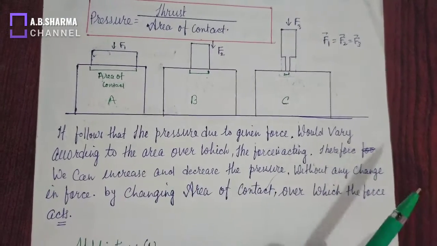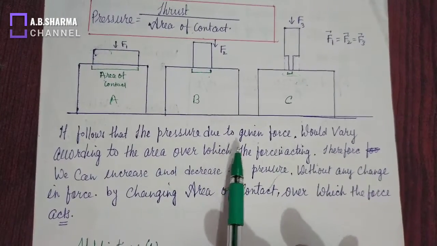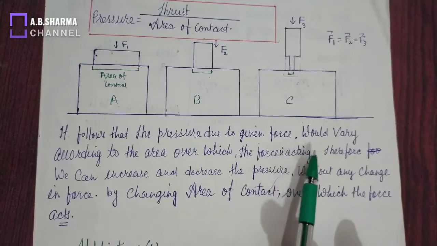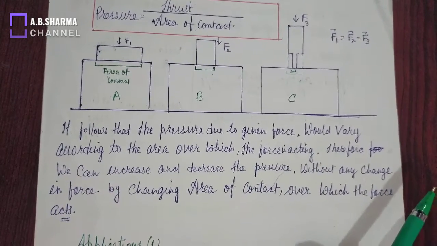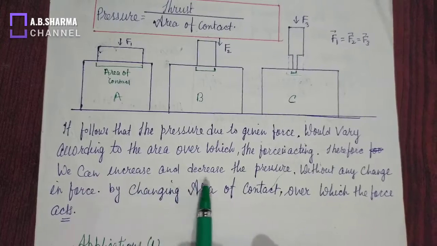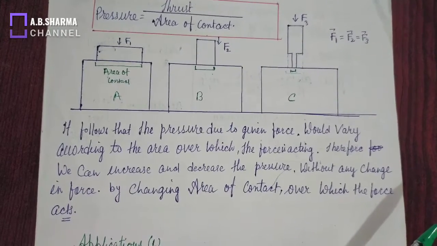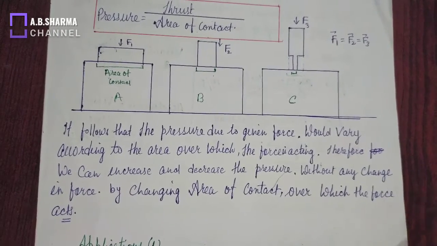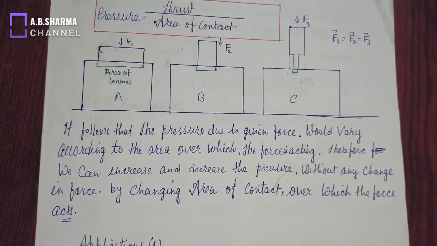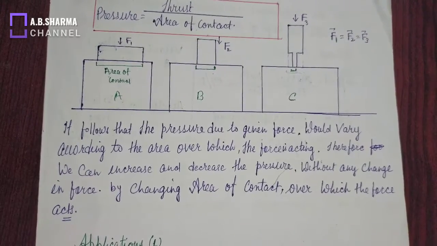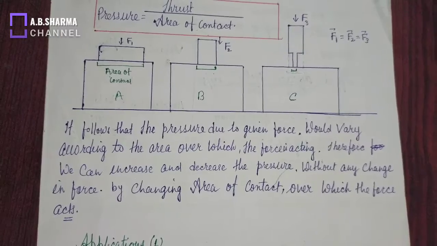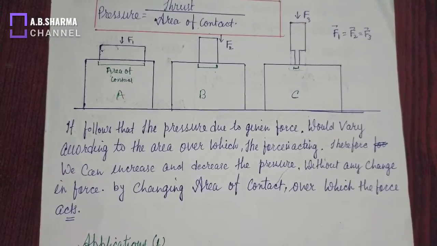So from this analogy, it follows that pressure due to a given force would vary according to the area over which the force is acting. Therefore, we can increase or decrease the pressure without any change in force. So by changing the area of contact over which the force acts, we can increase or decrease the pressure.